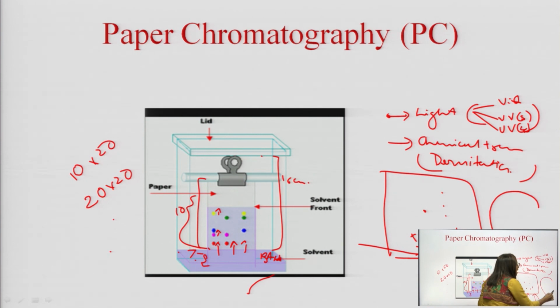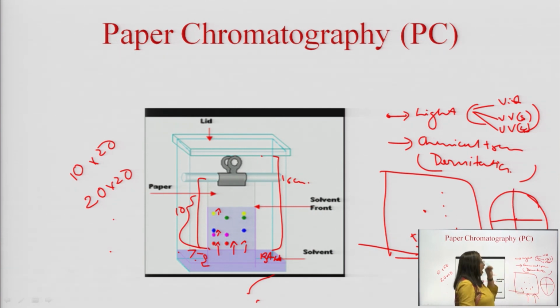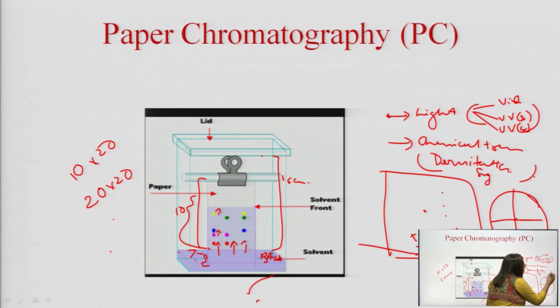Then we also have separation using circular paper chromatography. This is particularly applicable for substances where the RF value difference is very small. For example, sugars, where a minute difference of 0.01 or 0.06 in the RF values will be present.